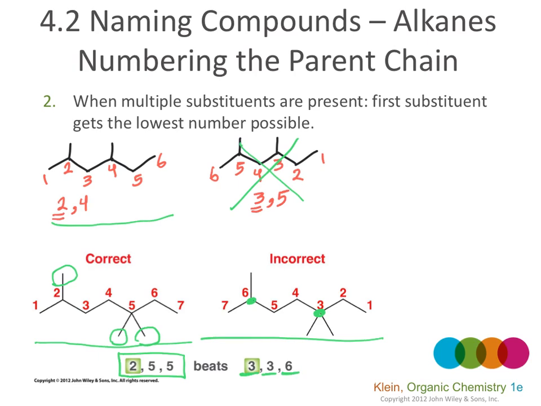We should give the first substituent the lowest possible number. If we number from left to the right, the first substituent is on carbon 2. If we number from right to the left, the first substituent is on carbon 3. And 2 is smaller than 3. So this is wrong, and we have to number from left to the right.